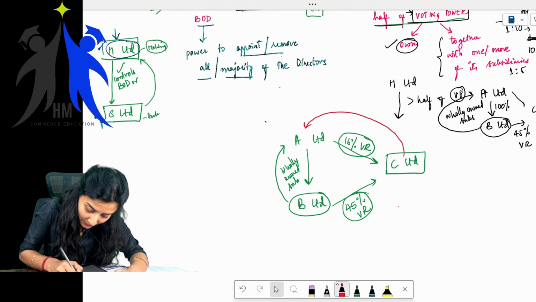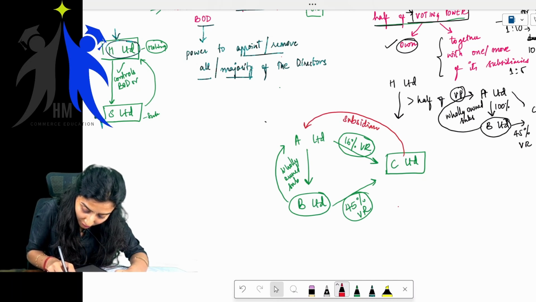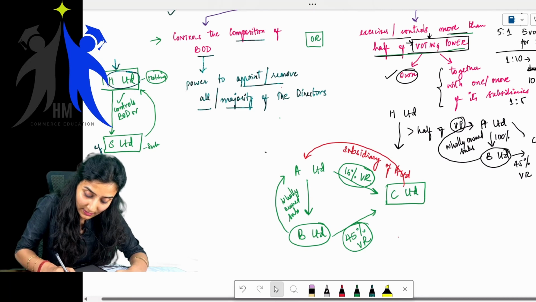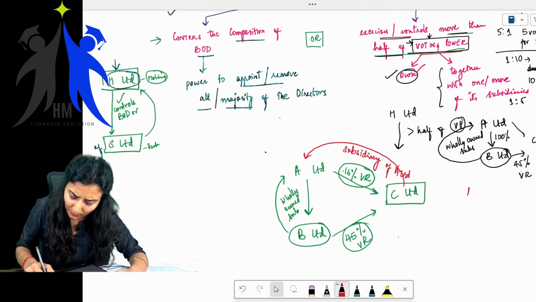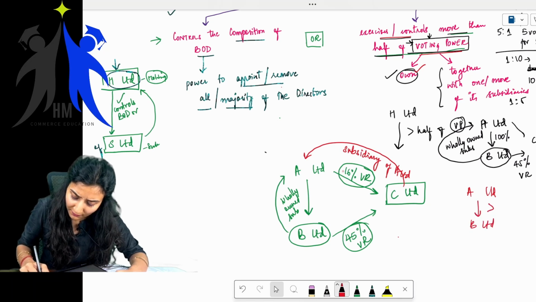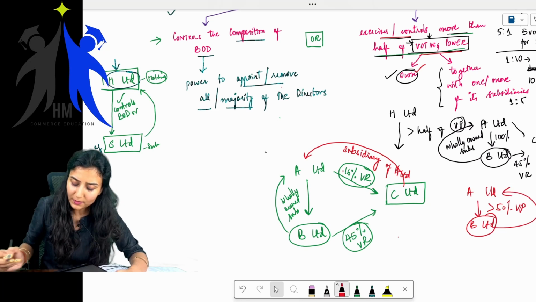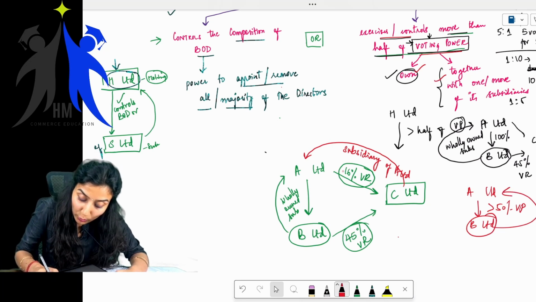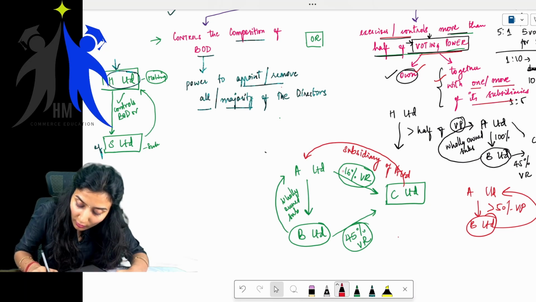Now this C Limited is the subsidiary of A Limited. Ma'am, how? See here: exercises or controls more than half of the voting power, either on its own. That is very simple. A Limited, B Limited. If A holds more than 50% of voting power, obviously B Limited will become the subsidiary of A Limited. That we agree. What about this point? Together with one or more of its subsidiaries.